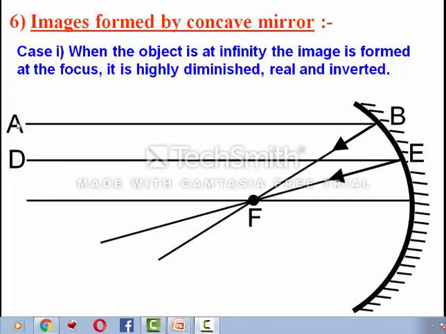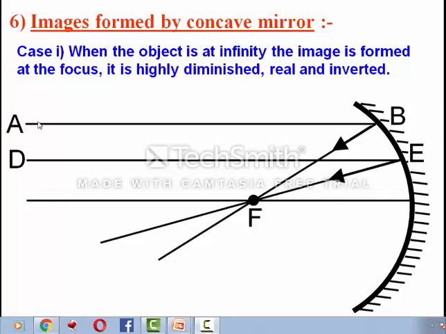So here ray A and ray D are coming from the source, means from infinity, and the ray AB and the ray DE are striking the mirror. So AB and DE are incident rays. We know the rule: both AB as well as DE are parallel to the principal axis.